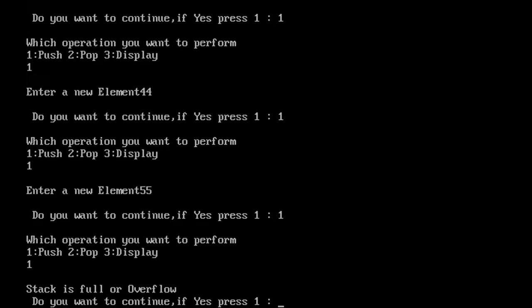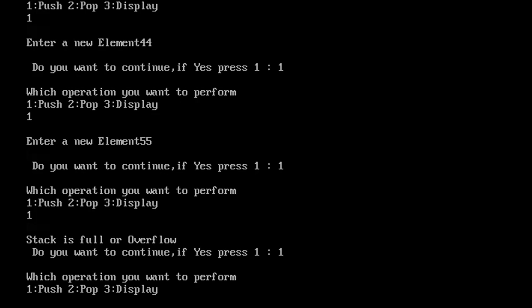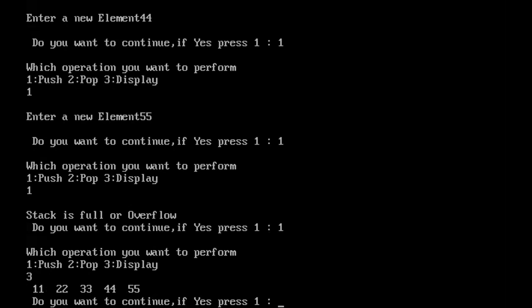What is the size of stack we have given here? 5. So here already we have inserted the 5 elements. So we'll display it. Now how many elements we have inserted? 11, 22, 33, 44 and 55. So that's why we are not able to insert the element, right? So here we are getting the message that is stack is full or overflow.